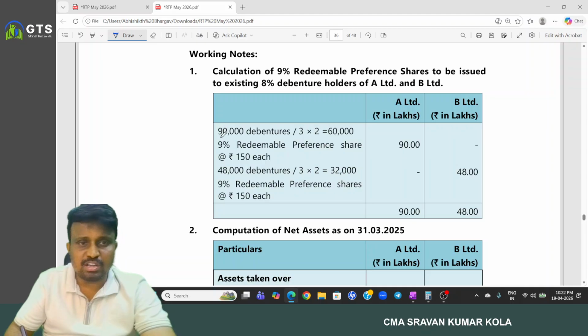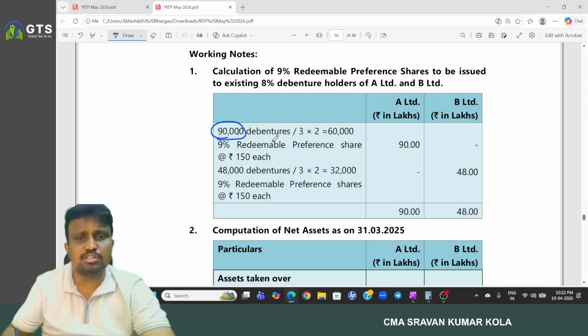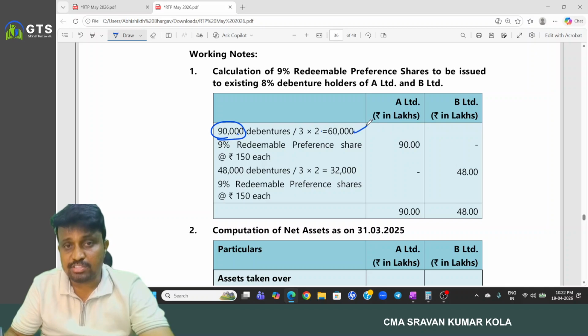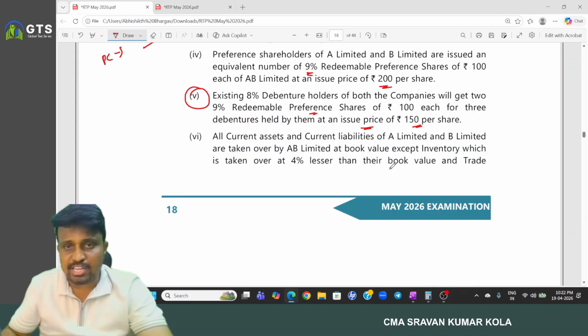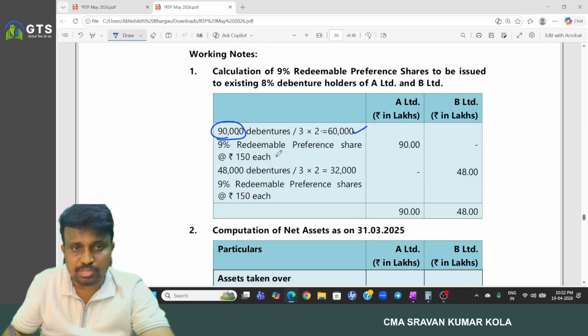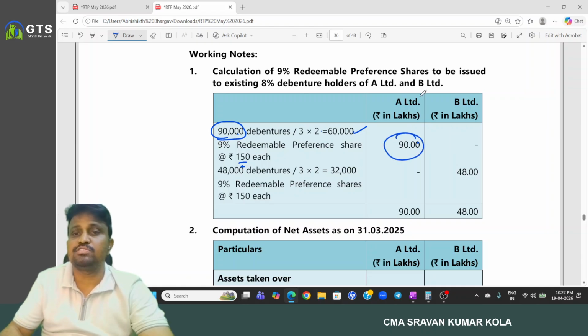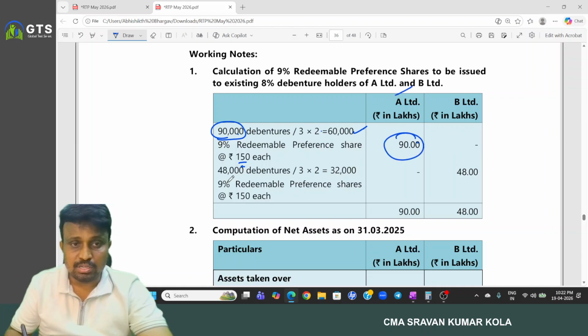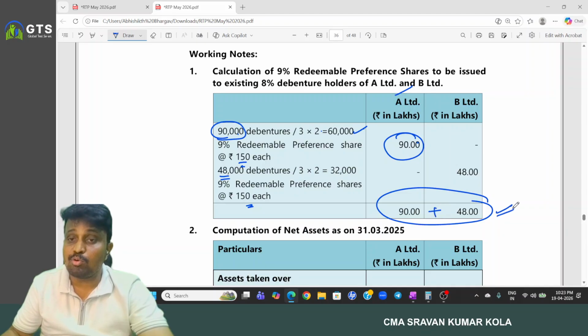So how many debentures do we have? 0.9 lakhs, nothing but 90,000 debentures into 2 by 3, that is 60,000. And at what price is each debenture being paid? Each preference share is issued at 150 rupees. This is the preference shares issued to the debenture holders. 48,000 into 2 by 3, that is 32,000 into 150. And this is the total amount of preference share capital issued to the debenture holders.